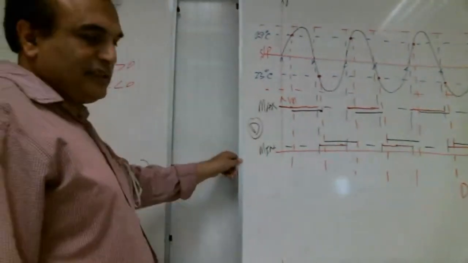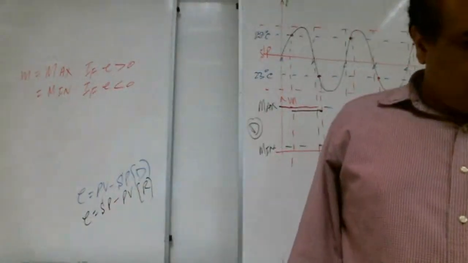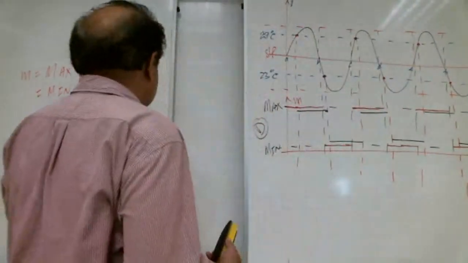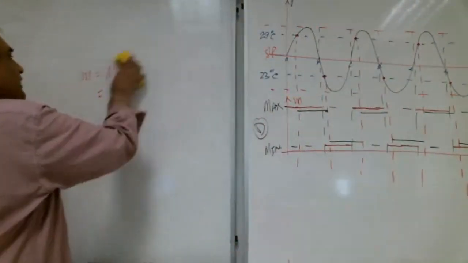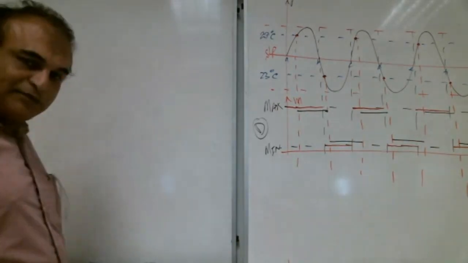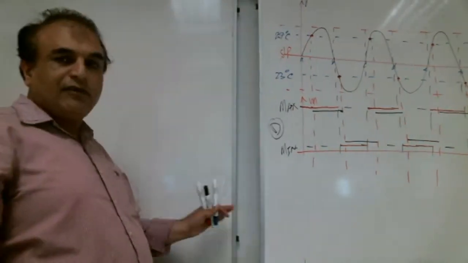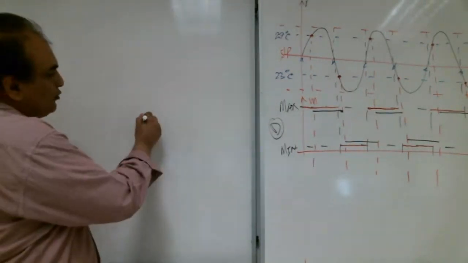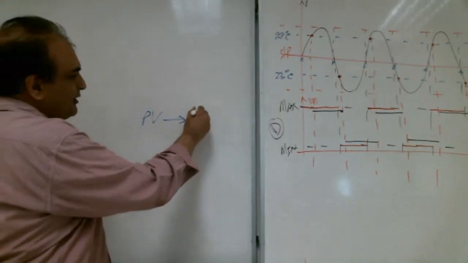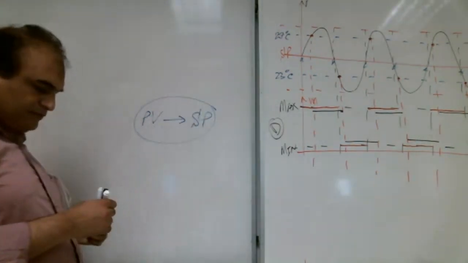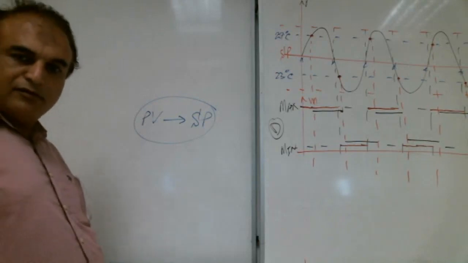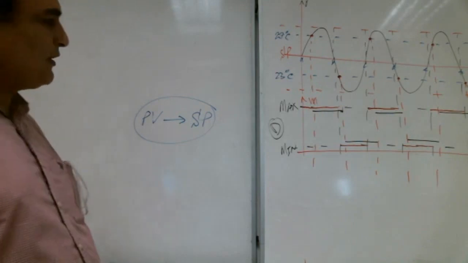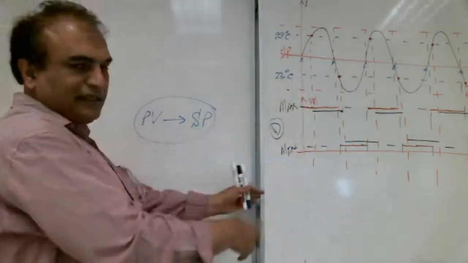Okay, Shabab. Now this is our on-off control, and what is our objective from industry? What is our objective from industrial control? What is our objective in our life? Yeah, Shabab. What is our objective? What we want? We want to bring PV as much nearer as possible to set point, right? Yeah, a lot of brothers they're saying yes. Shabab with me?